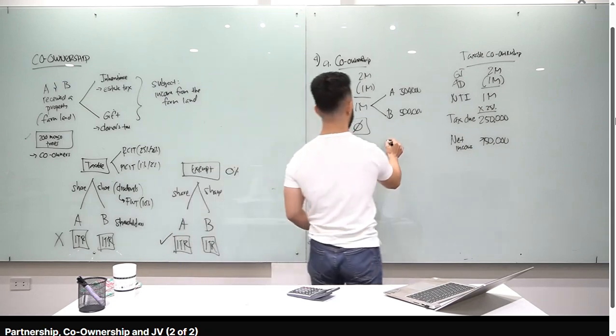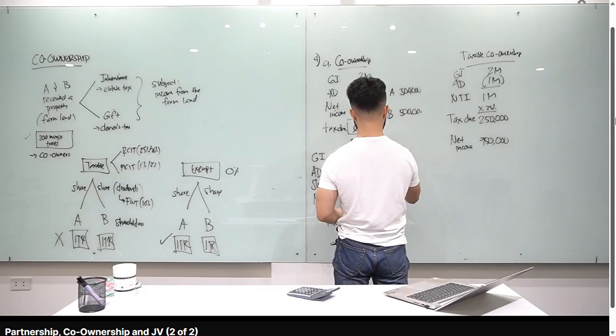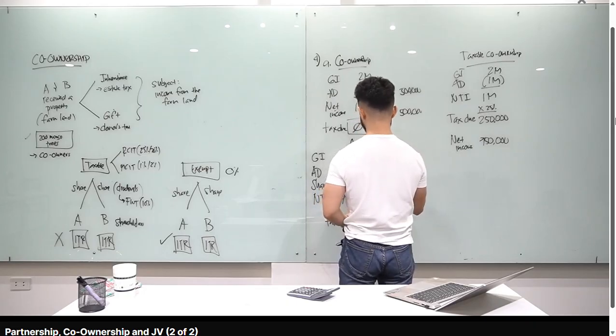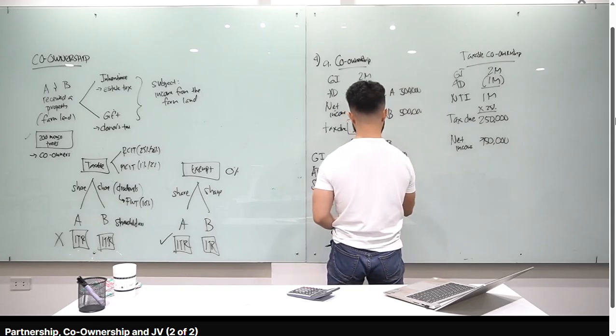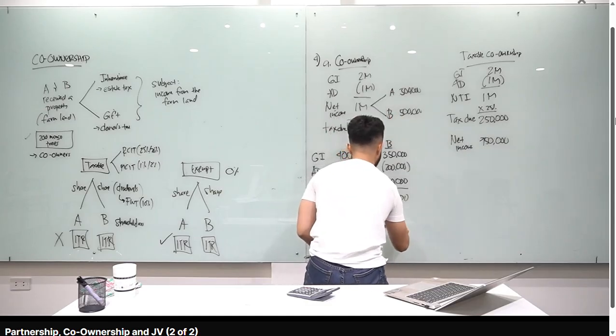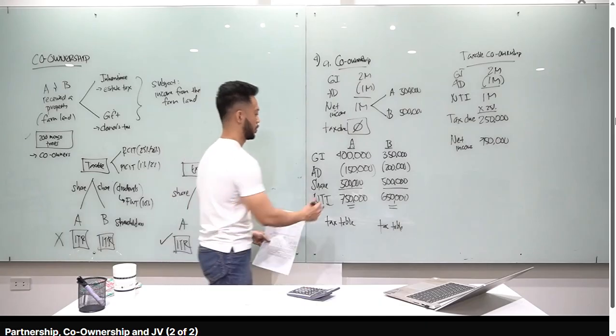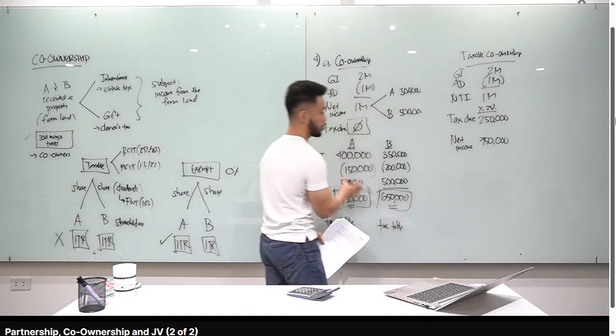Let's go to partner B. Si partner B naman, okay, meron siyang sariling gross income na 350,000, allowable deductions of 200, and then meron siyang share from the co-ownership na 500,000. Alright? So, yung net taxable income niya is 650,000. Again, you use the tax table to compute for the tax due of partner B. Okay, yung sagot natin. Actually, yun yung sagot natin sa problem.